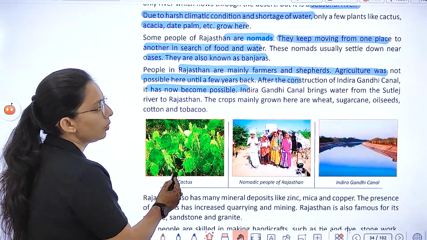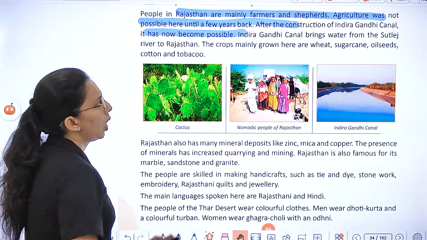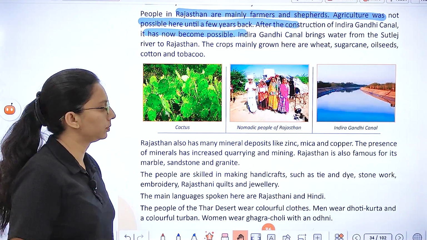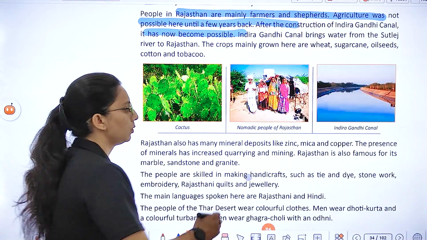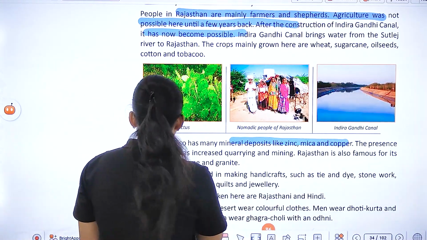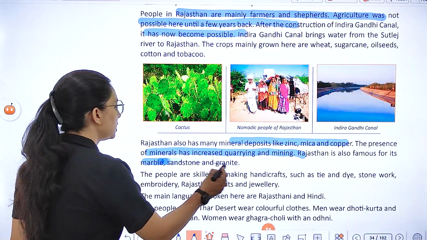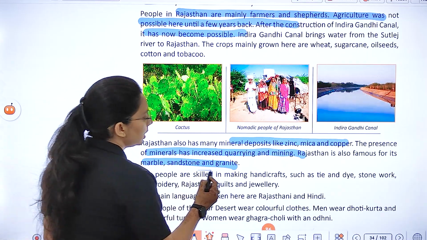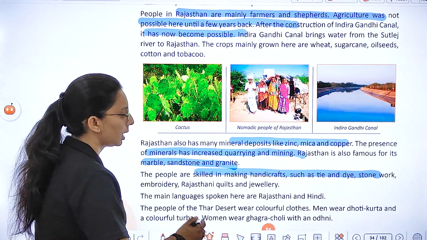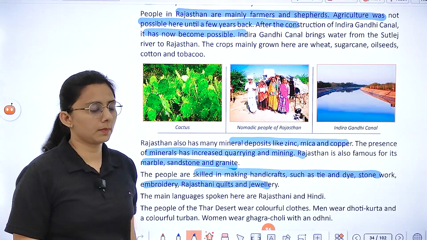Crops grown here are wheat, sugar, oilseeds, cotton and tobacco. In Rajasthan, mineral deposits are also found, like zinc, mica and copper. Presence of minerals has increased quarrying and mining. Rajasthan is also famous for its marble, sandstone and granite. The people are skilled in handicrafts such as tie and dye, stonework, embroidery, Rajasthani quilts and jewelry.